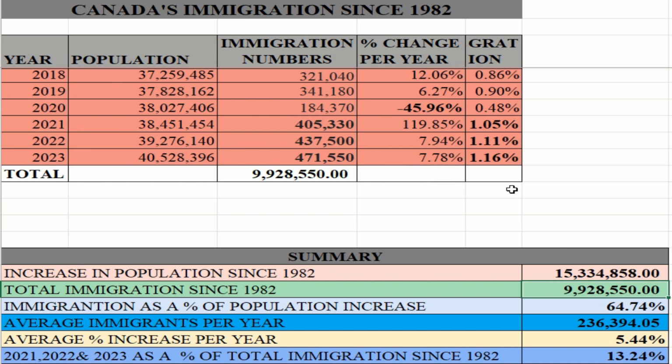So that's me presenting Canada and the numbers. We'll go into a deeper analysis of what immigration means for Canada's economy, unemployment, housing prices, etc., and we'll use the numbers to either corroborate or disprove some of the assumptions and assertions that are out there about immigration destroying the country. We'll use the numbers to decide which of those assertions we're going to believe. So I'll see you in part three. And I'm sorry, I'll see you in part four.